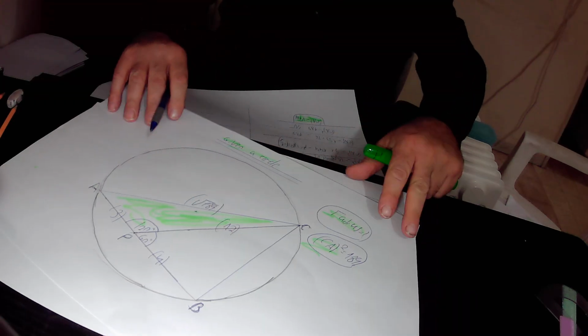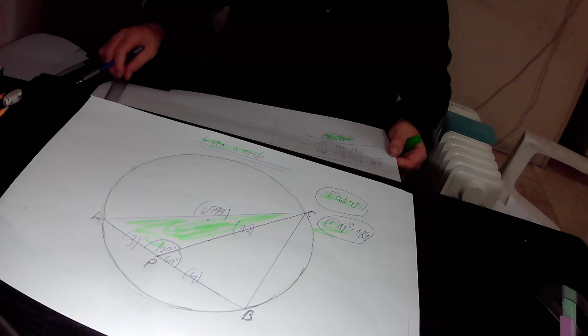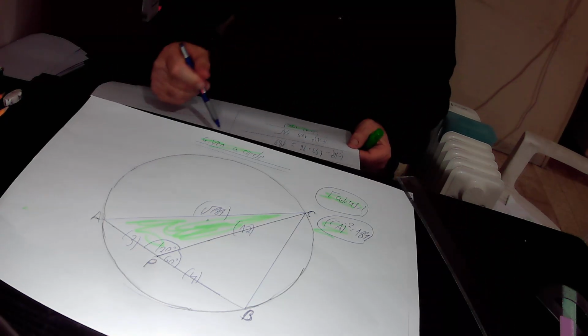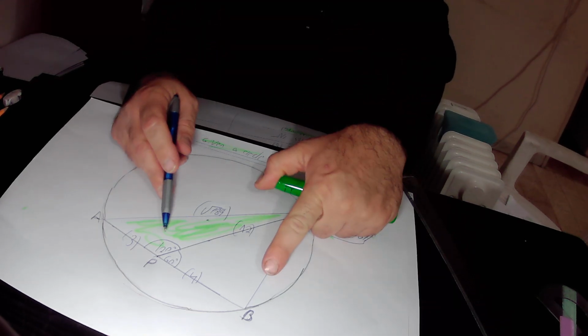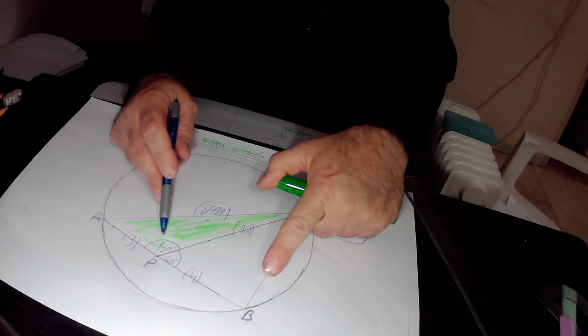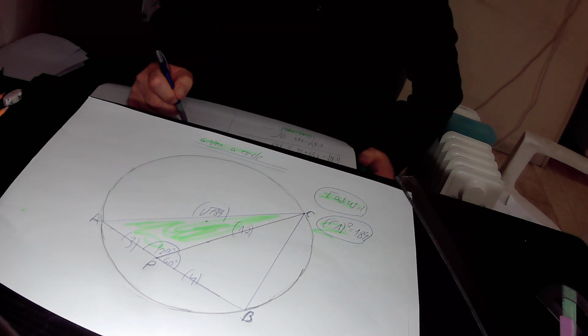CB is the missing side, so we leave it as it is. CB squared equals PB squared. PB is 4, therefore PB squared is 4 squared, that is 16, plus PC squared.